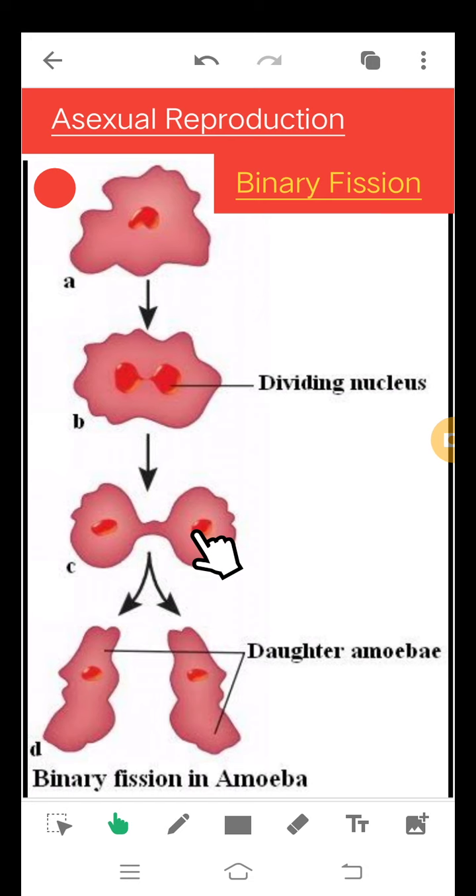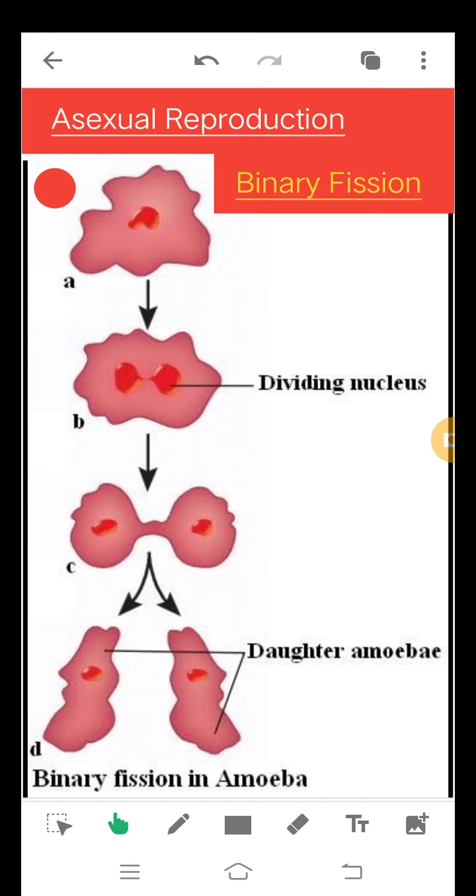Once this is done, division of nucleus, division of cytoplasm, then finally these two parts will get separated. They will separate and it will result in production of two daughter amoeba. So you can see here, from a single amoeba, two amoeba cells are produced.